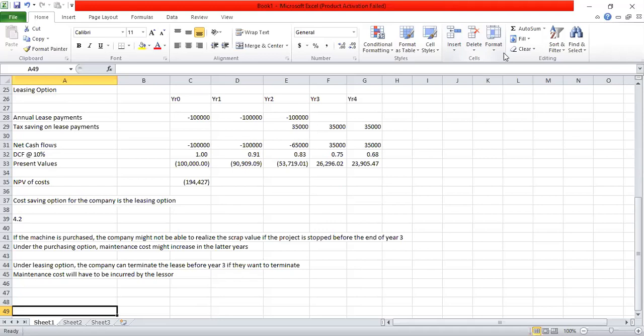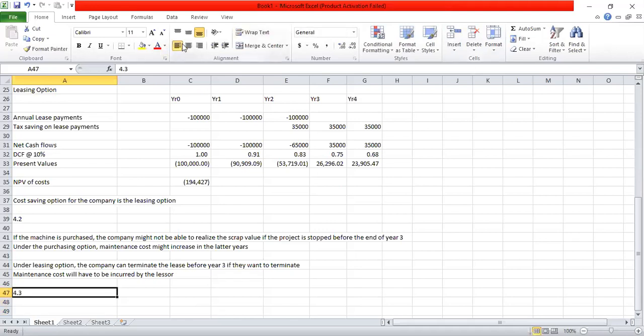Under the leasing option, compared to the purchasing option, you can at any time terminate the agreement and you don't have to pay any compensation to the lessor. And also maintenance costs will be borne by the lessor, not by the company. So these are some of the advantages in the leasing option compared to the purchasing option. This is the answer to 4.2.